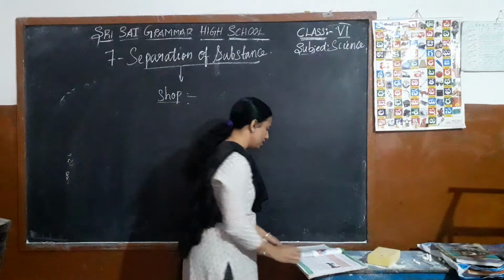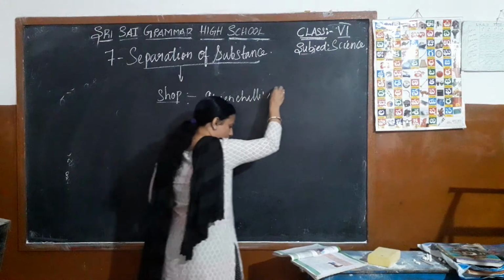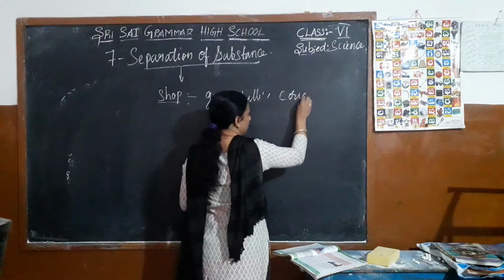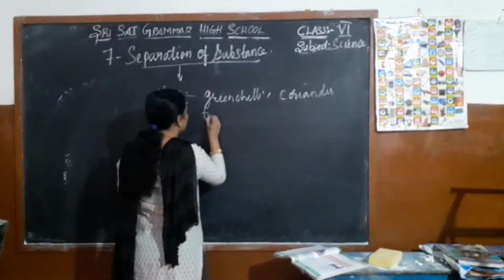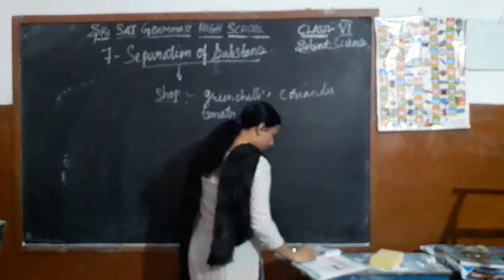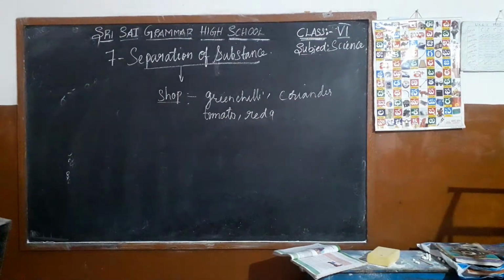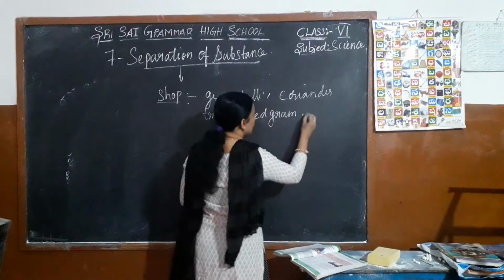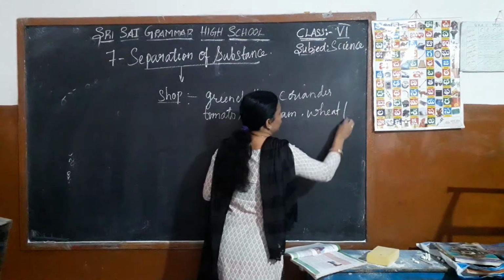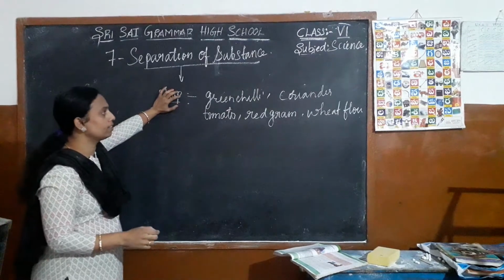You have purchased green chilies, wheat flour, coriander, coriander seeds, tomato, and red gram also. Okay, so they went to buy these things.